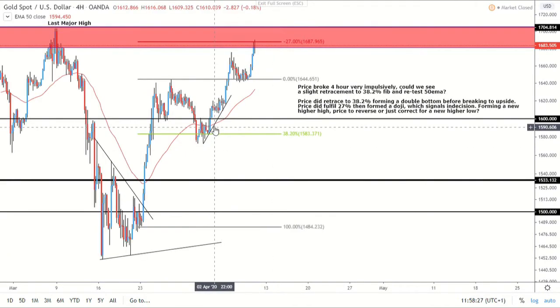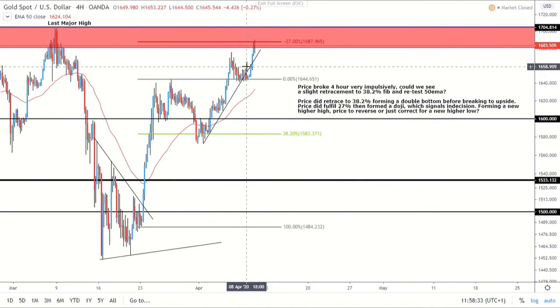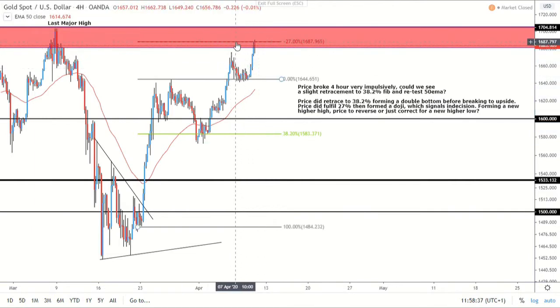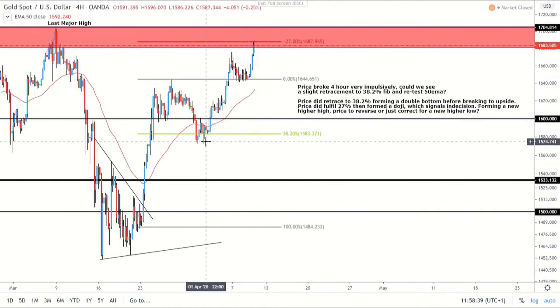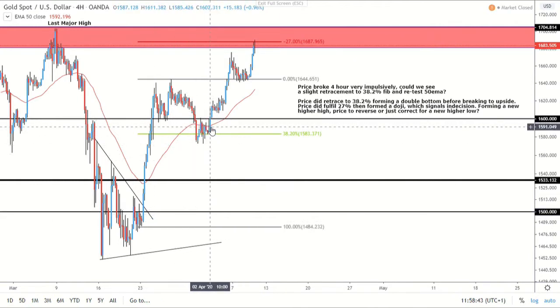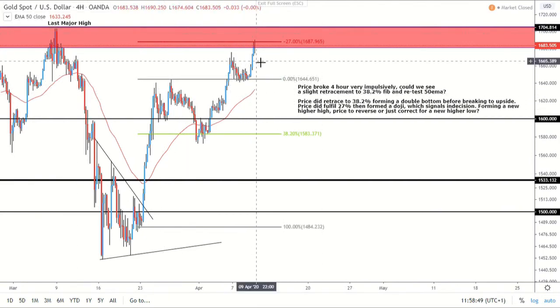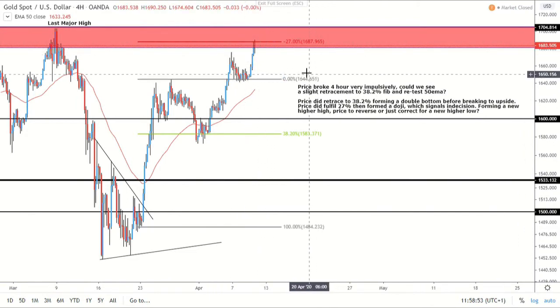So on the 4 hour, we can just see that obviously we had that trend line we were looking at last week, it's sort of been faked out and then come back in, so we're just going to get rid of that. And then obviously price has reached that minus 27%, as we can see. So following on from that analysis we had last week with the breakout, then the retracement to the 38.2 and then pushing higher. So of course we are a bit overextended right at the moment, obviously equaling that last major high. But we did get this 4 hour doji, which is interesting because the doji indicates indecision.